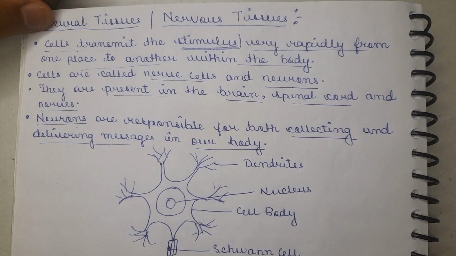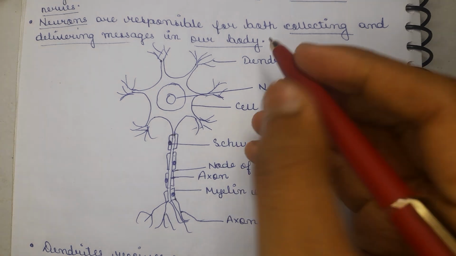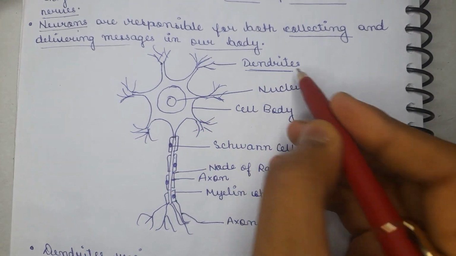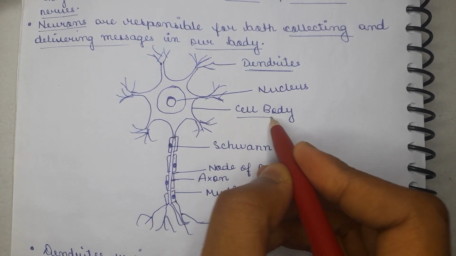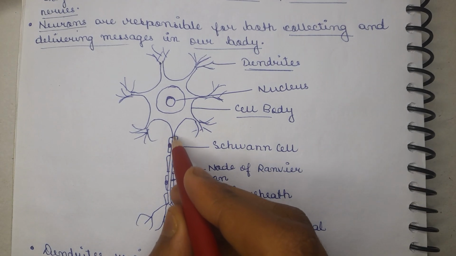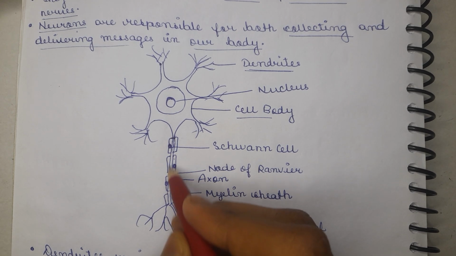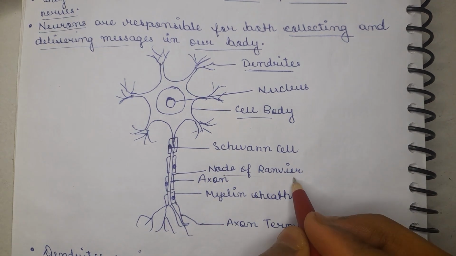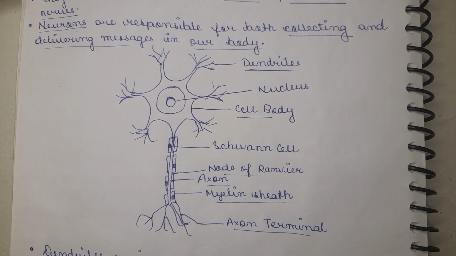Now if you look at the diagram of the neuron, there are so many structures. Basically, this root-like structure is called the dendrites. Here is the nucleus at the center, and the nucleus is surrounded by the cell body, and this is basically a pipeline that is called the axon. This basically sends messages through the nodes of Ranvier, axons, myelin sheaths and axon terminals. We will look at each and every part.